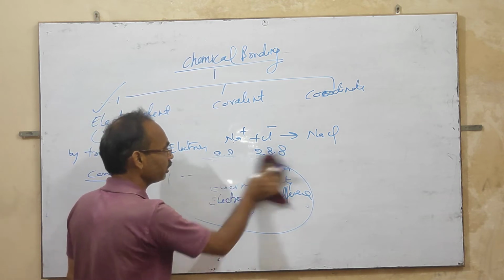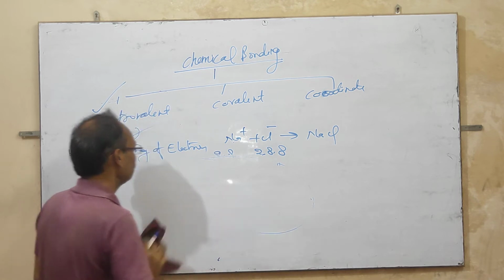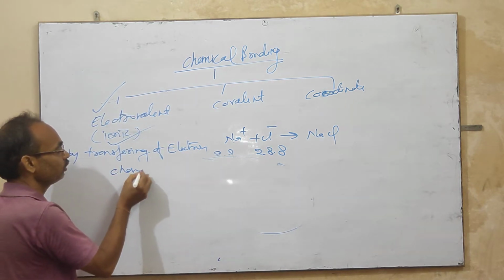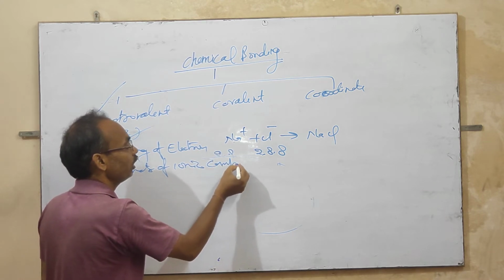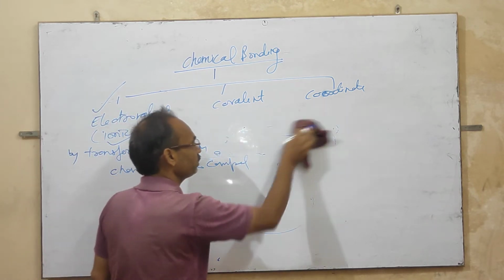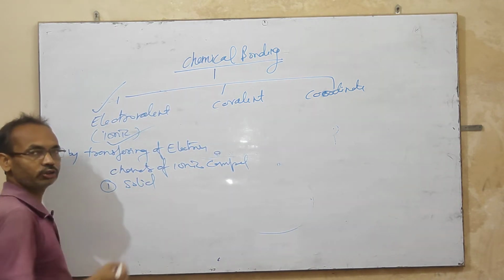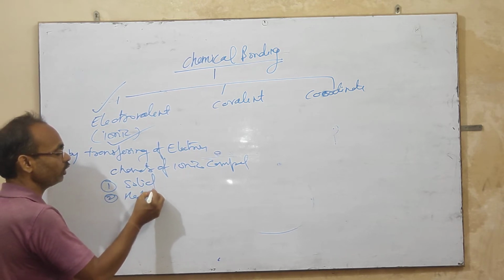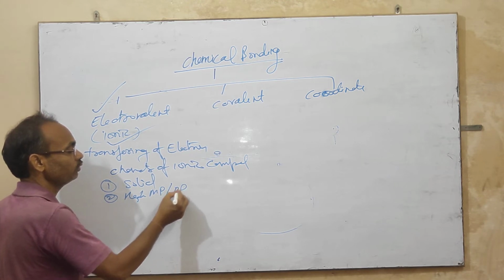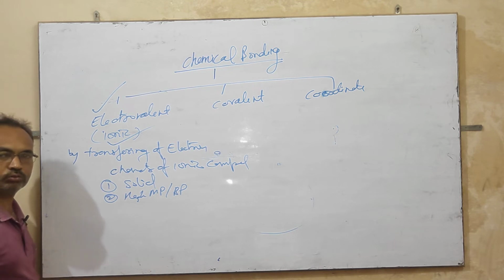What are the characters of an ionic compound? They are generally solid, like sodium chloride, and have high melting and boiling points. Ionic compounds have high melting and boiling points due to strong electrostatic force.